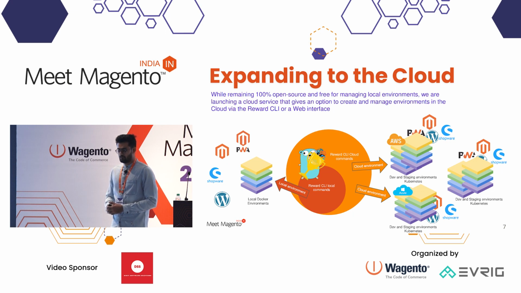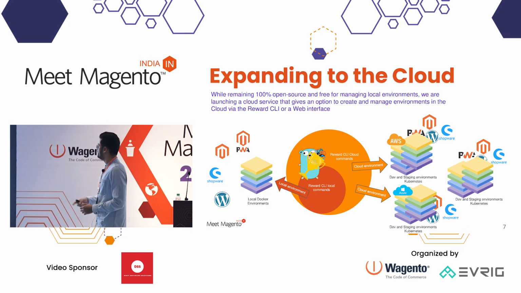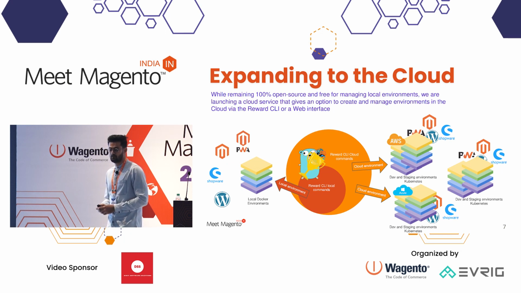So after the reward booster console, here we set up a fresh Magento. But what about an ongoing project? If we want to set up any ongoing project, then the steps are: clone the repo, bring up the DB container and import the database using the reward db import command, and after importing the database, we can run the command reward bootstrap.